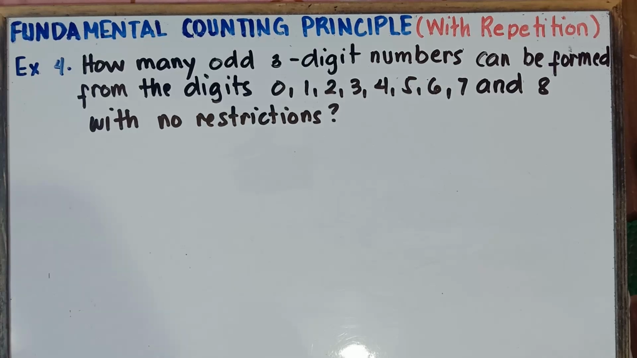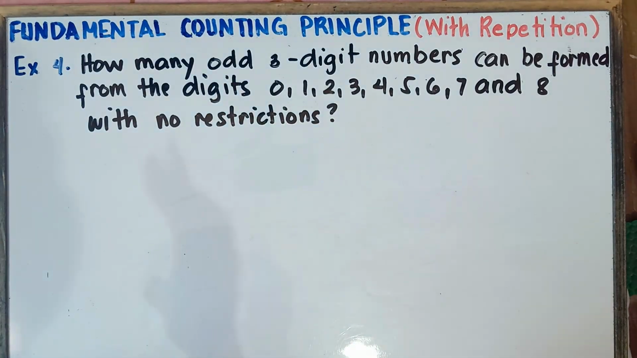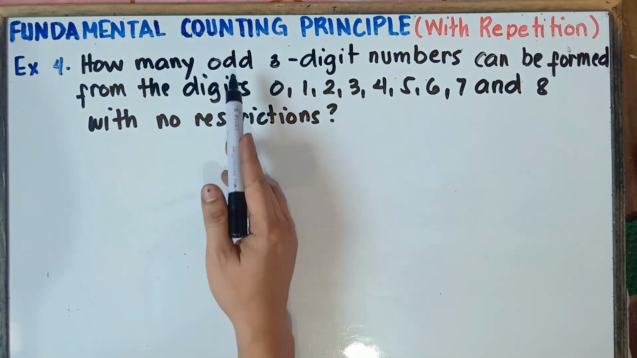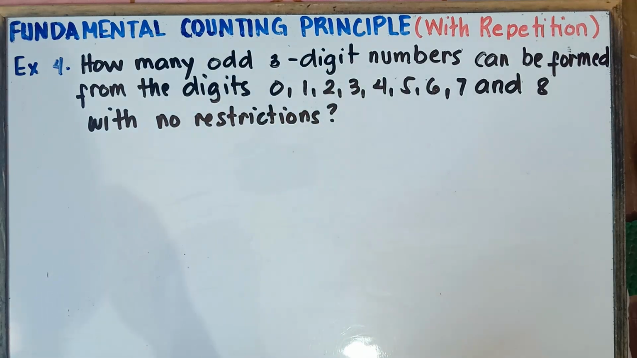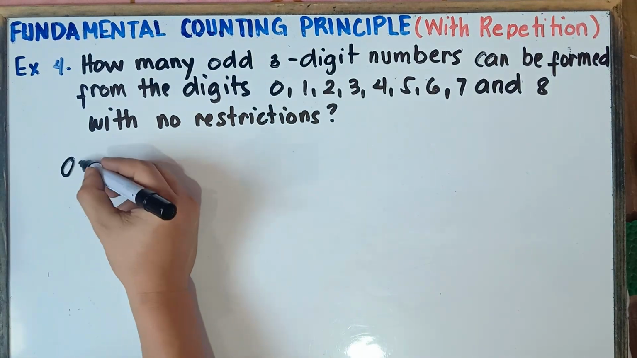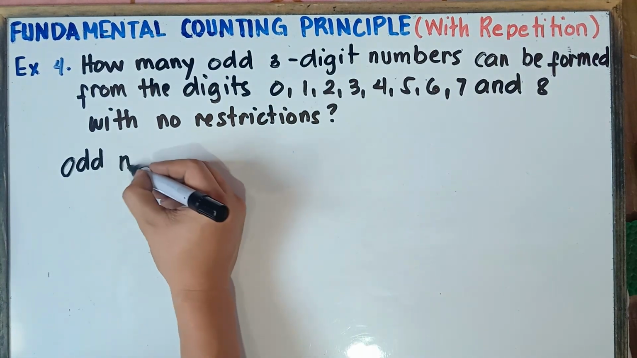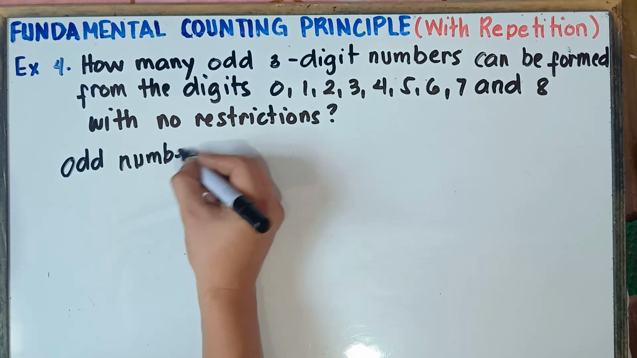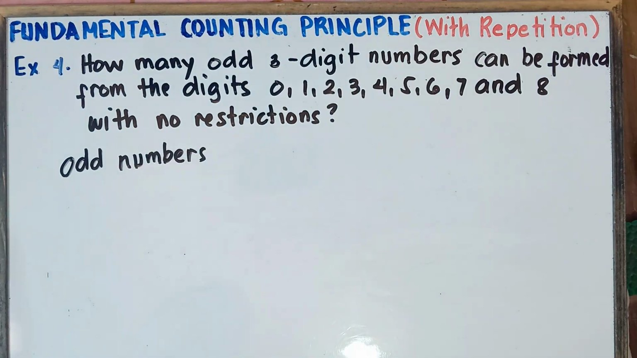Now, what do you mean by odd numbers? Once again, class, we are looking for 3 digits and it should be odd numbers. Odd numbers, class, those are numbers not divisible by 2. If you will divide that number by 2, you will get a decimal answer.